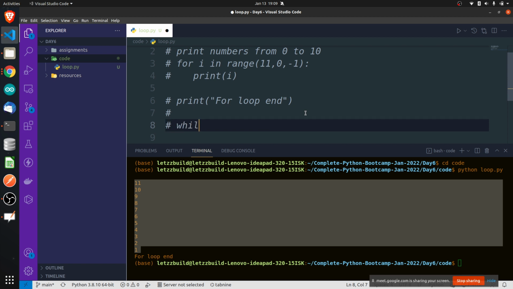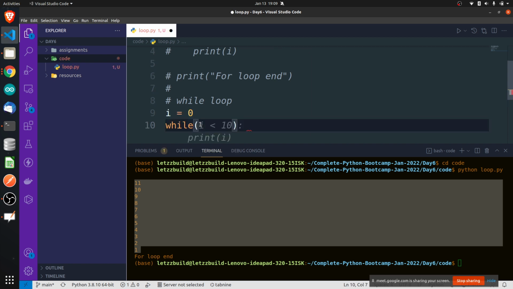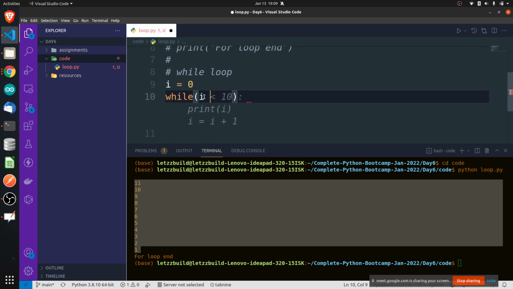While loop. Okay, so you have to write first of all, the while loop should start from what? So I will create a variable and I will write i equals 0. My while loop should start from i equals 0. Okay, now I will write some condition. All these things you are writing manually in the while loop; in the for loop, automatically all those things are happening. The condition and all was written in the range function itself, but here you will have to write manually. While my i value is smaller than, let's say, 11, while i is smaller than 11, I want to print the same thing, numbers from 0 to 10.